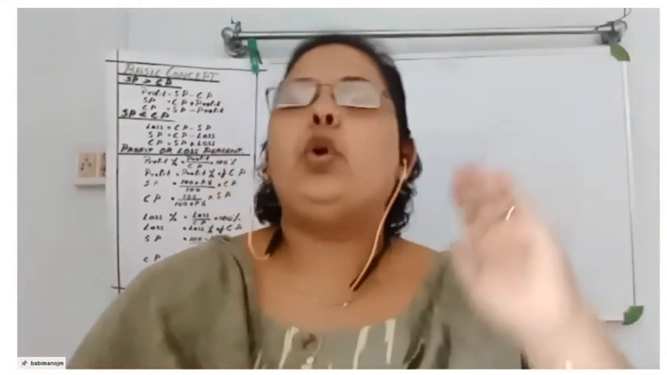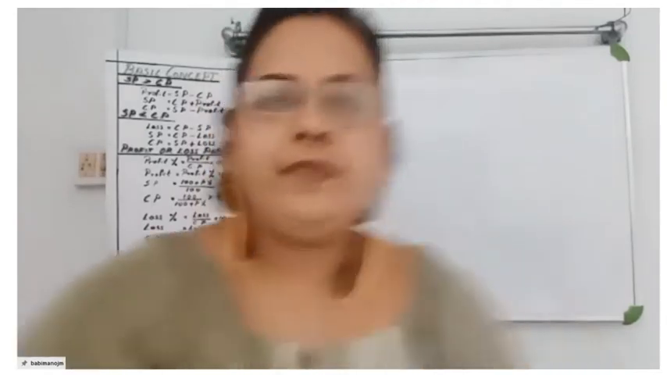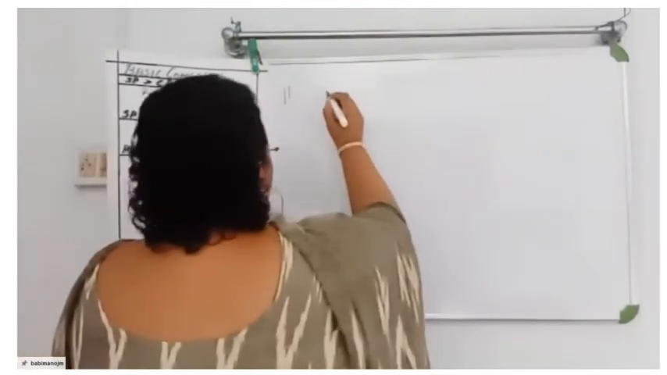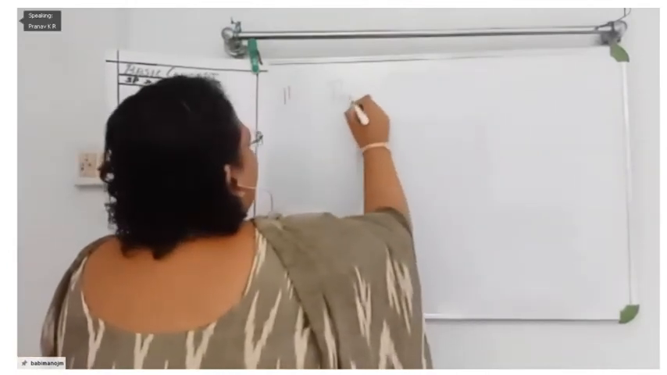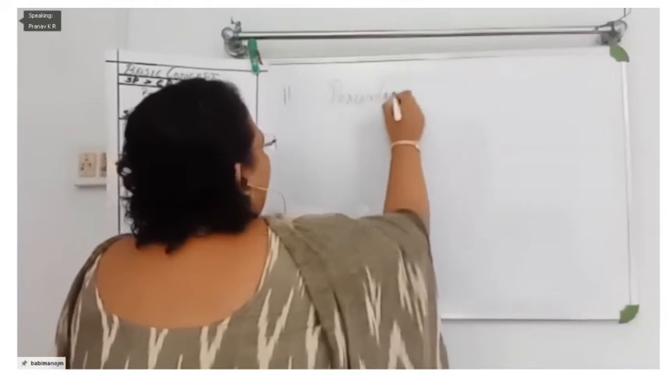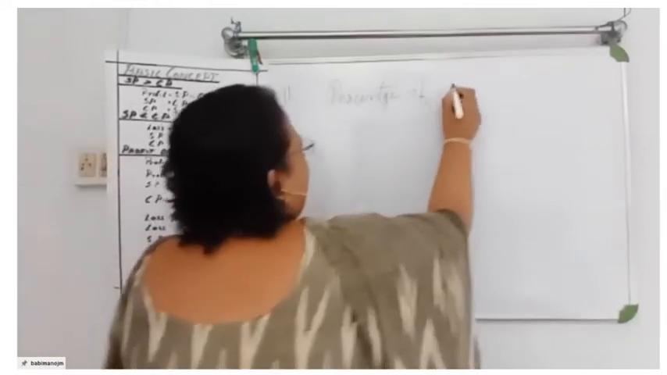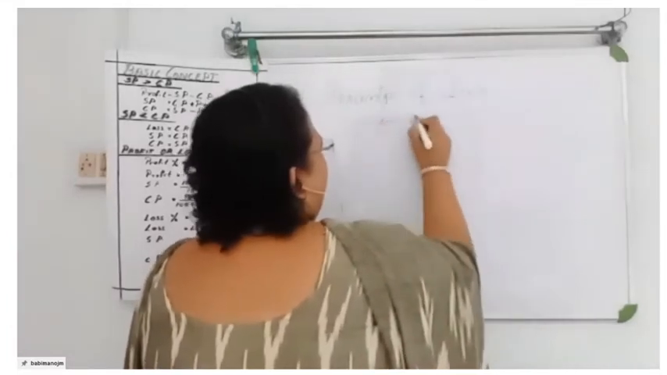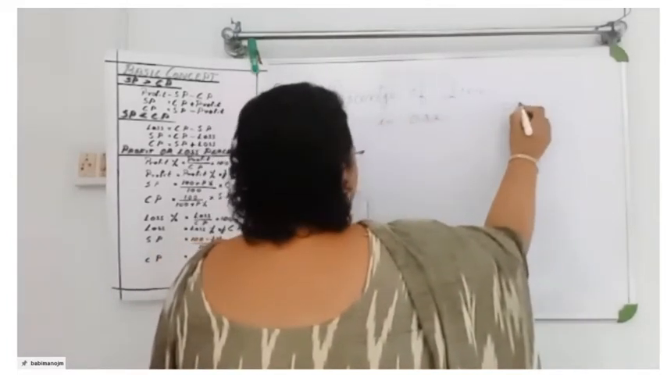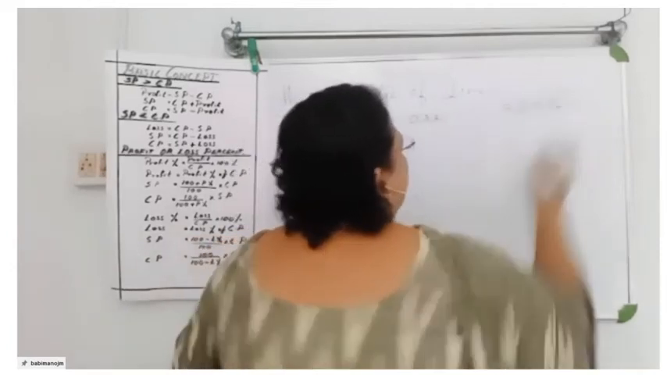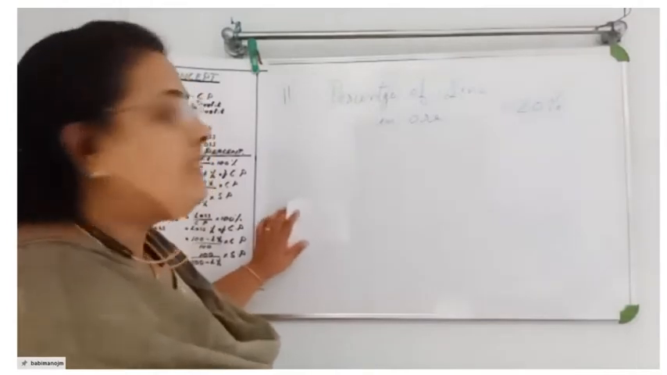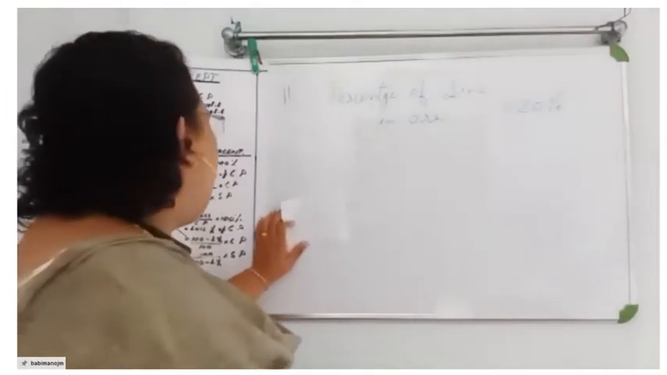One minute. I'll just start doing it on the board, and then we will explain together. Okay, the 11th question. Let the percentage of zinc be... that only we know, right? Percentage of zinc in that ore, how much is it? Percentage of zinc in that ore is 20 percentage.